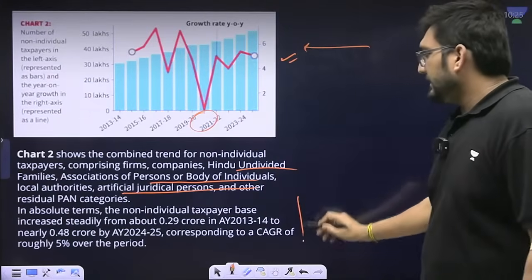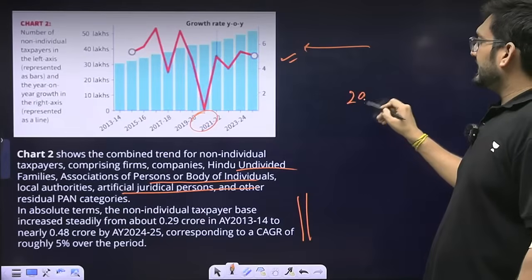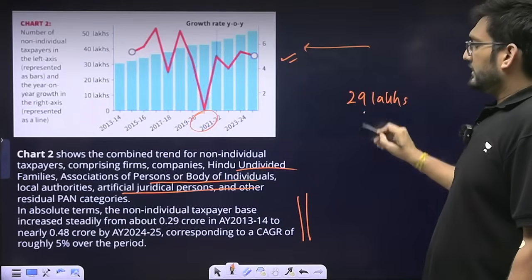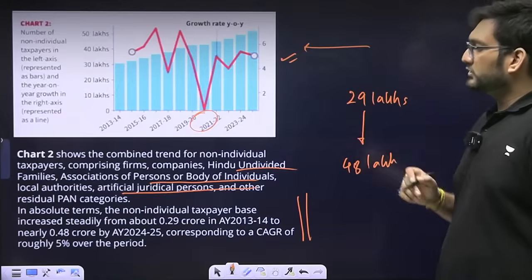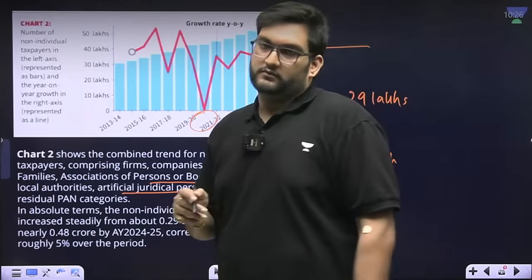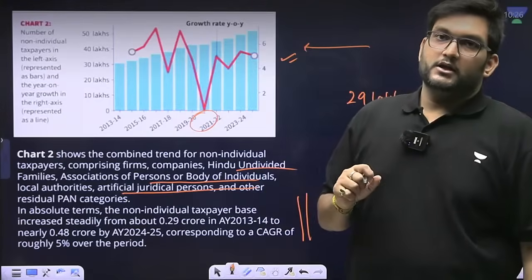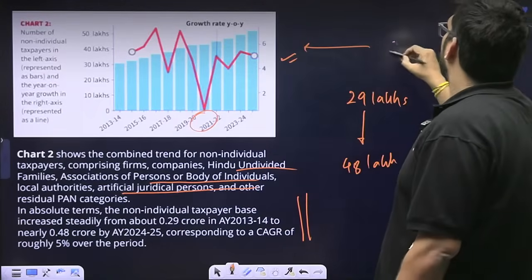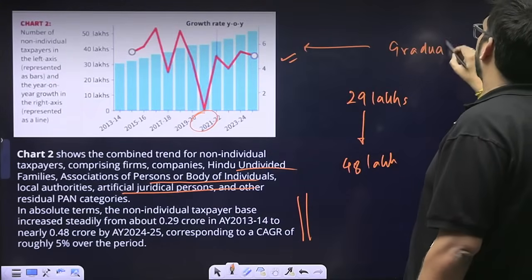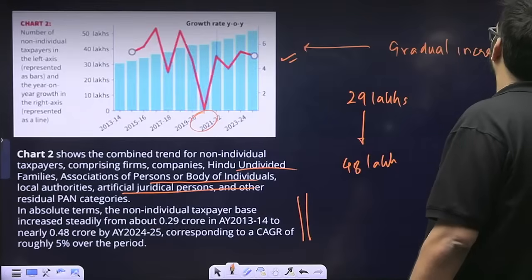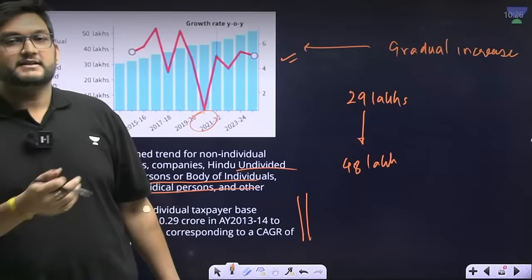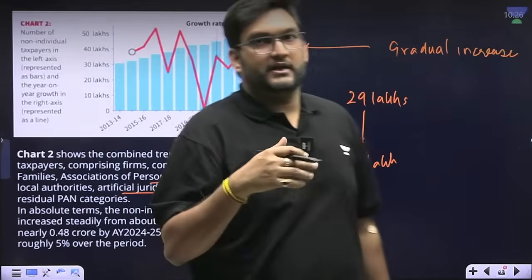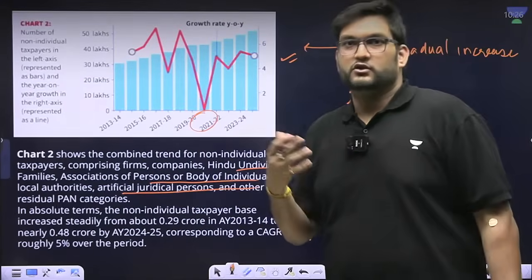But here again, from 29 lakh, it has increased to 48 lakh, which is 0.29 crore to 0.48 crore, a 5% growth rate. So here again, we have had a gradual increase. Here it is much lower than there. It was at least 2x. It is not properly 2x here.